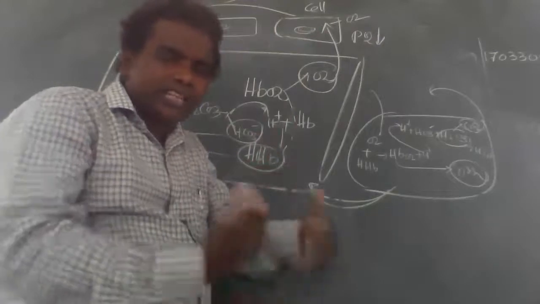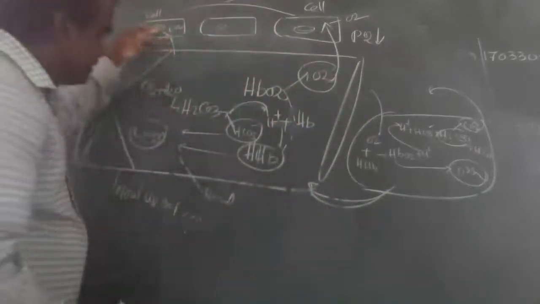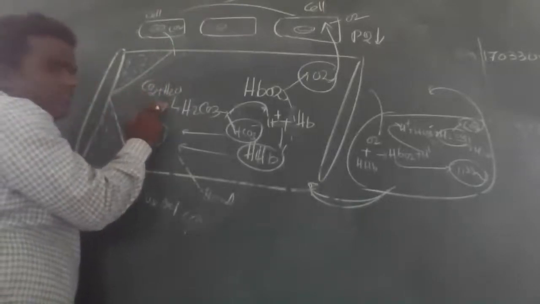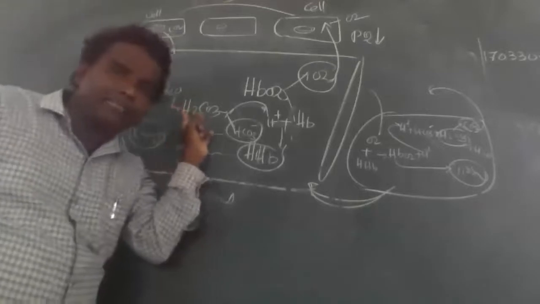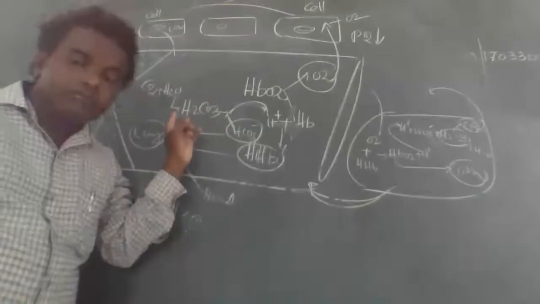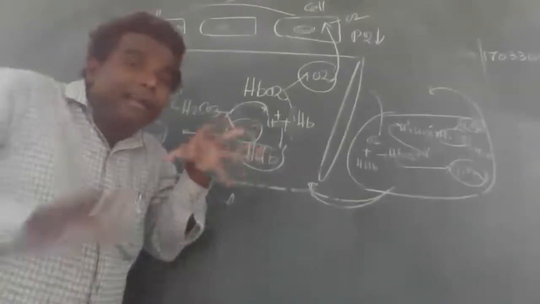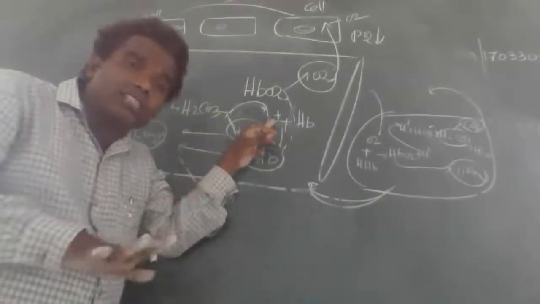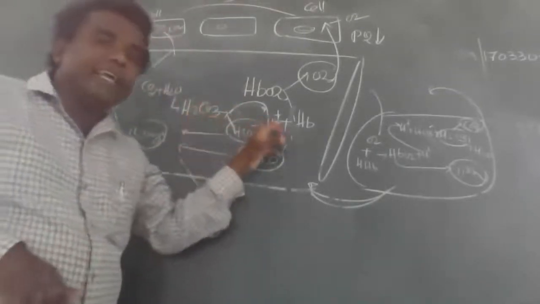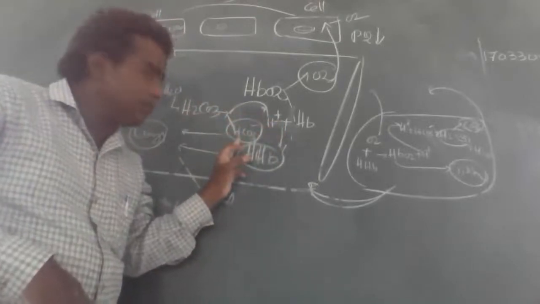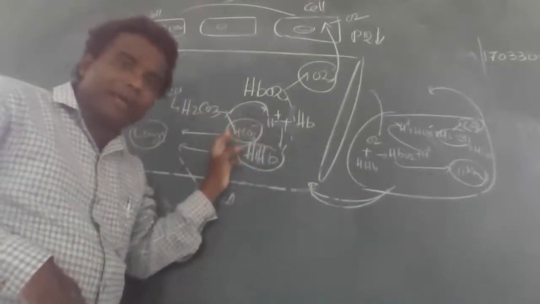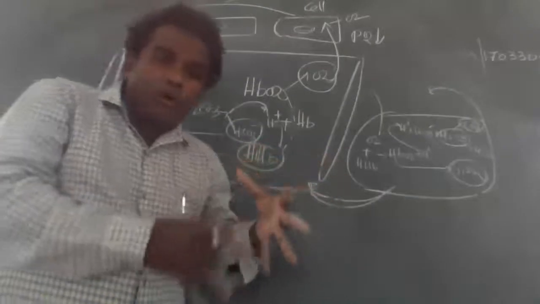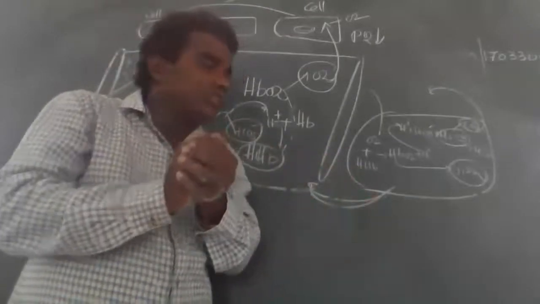Then the cells utilize oxygen and produce carbon dioxide. This carbon dioxide enters the bloodstream and binds with water to form carbonic acid. Remember one thing, in the tissue, not the lungs, this carbonic acid immediately dissociates into H plus ions and bicarbonate ions. These H plus ions bind with free hemoglobin to form hydrogen hemoglobin. Hemoglobin should not be free. It is always bound with hydrogen. That's why it's called hydrogen hemoglobin.